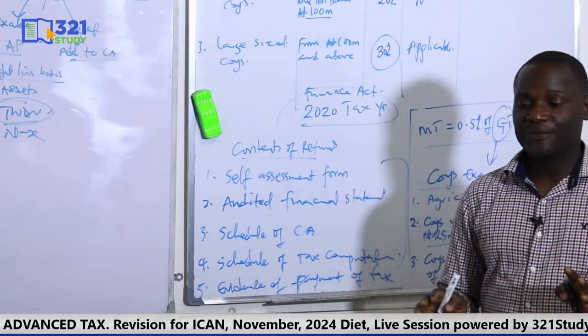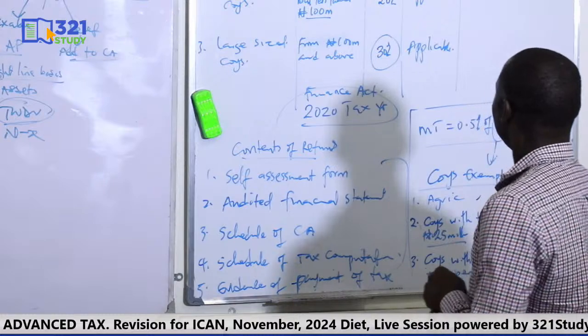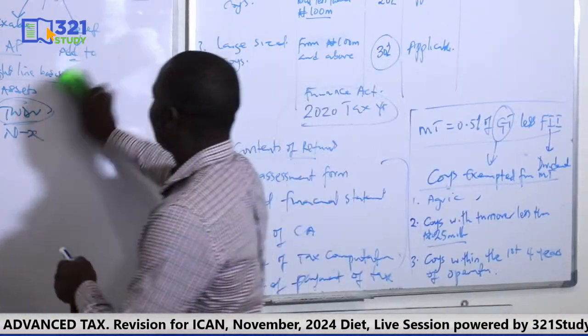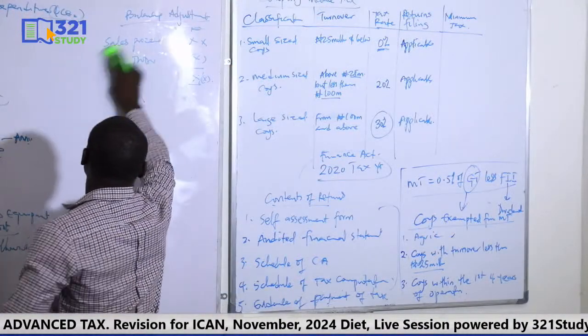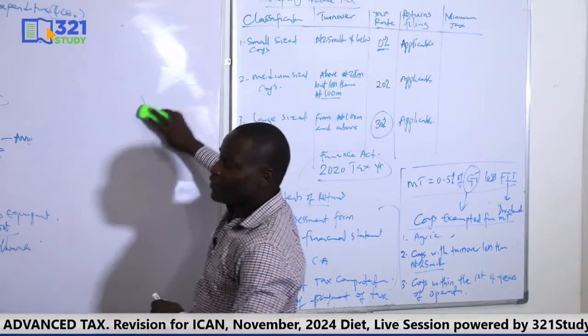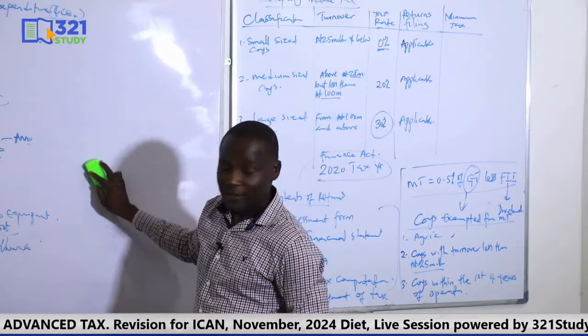I hope it's clear. So now, how do we compute? Let me just give you a format. All right. Okay, I'm taking you back to capital allowance.